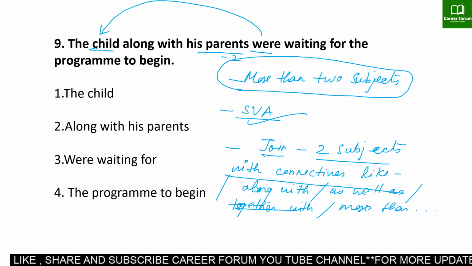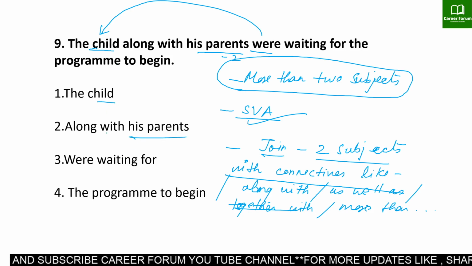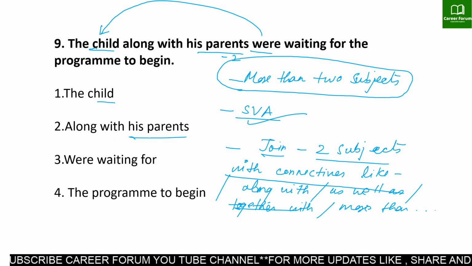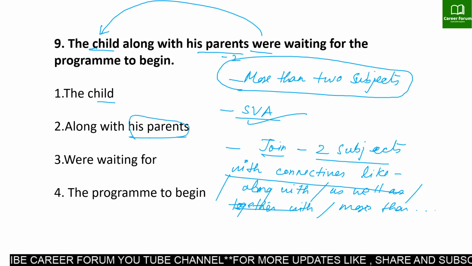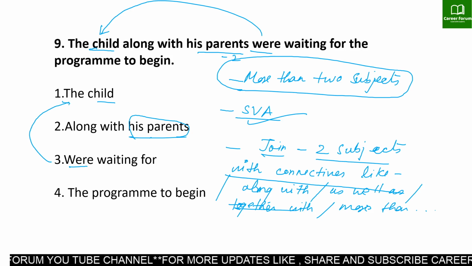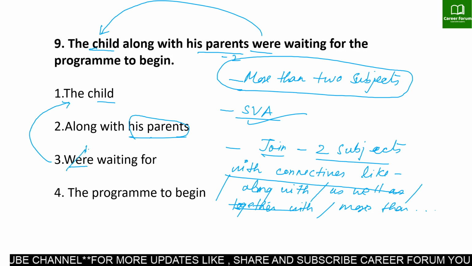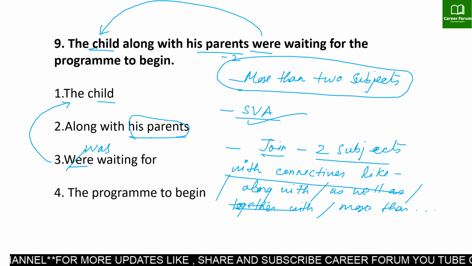Here in the given case, the parents are with this child. So the second subject has to be ignored and the verb has to be respective to the first subject. So according to child, this verb has to be was. So clear?